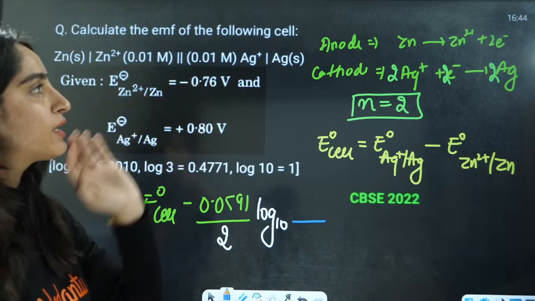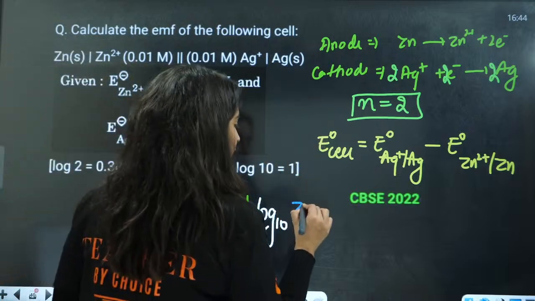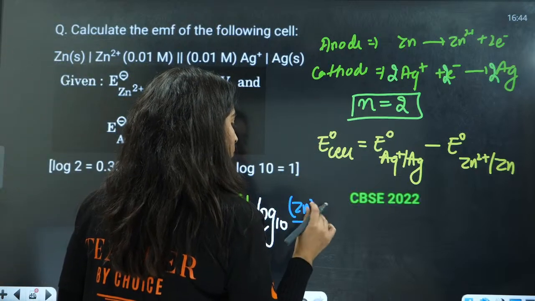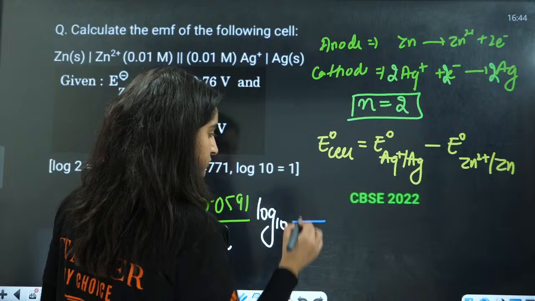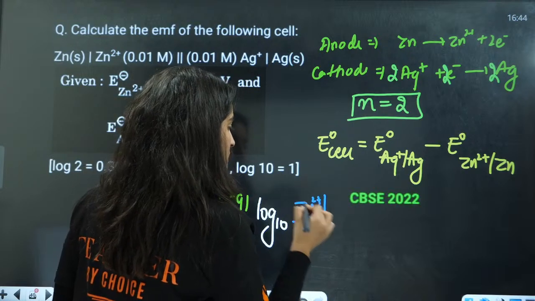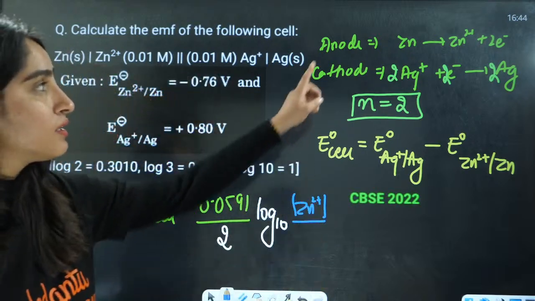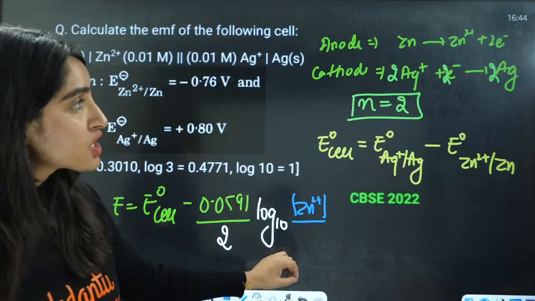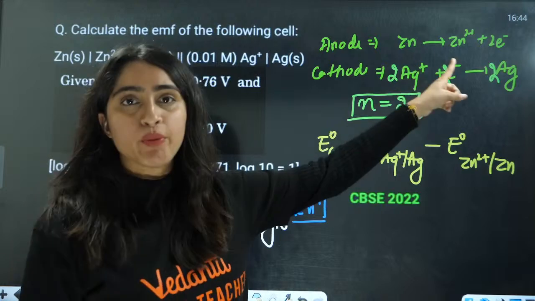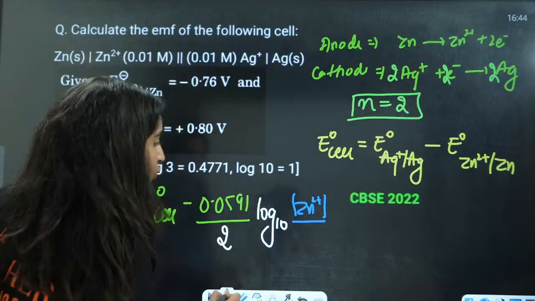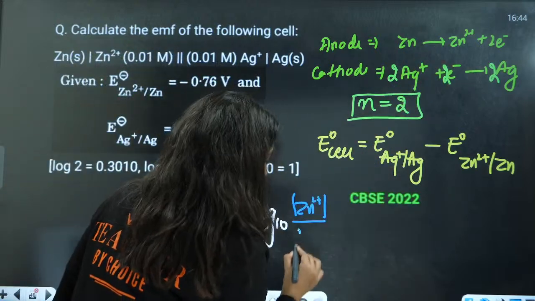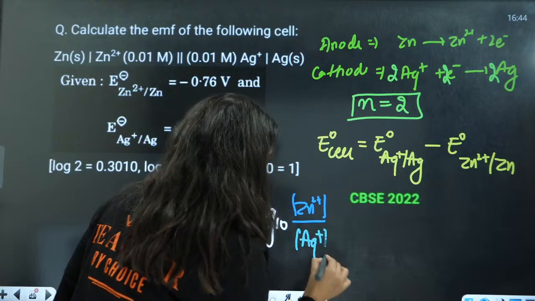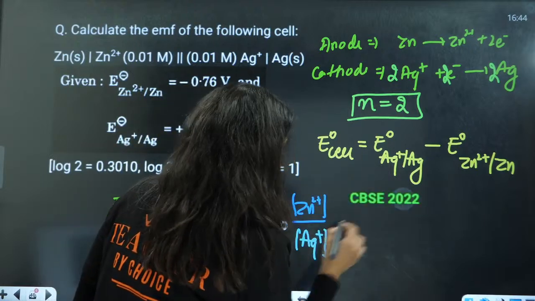Where is the oxidation? At anode. Oxidation at anode we have zinc 2 positive, and for reduction, see this very carefully, we have 2 Ag positive. That means we are going to put the value here, that is Ag positive raised to the power 2.